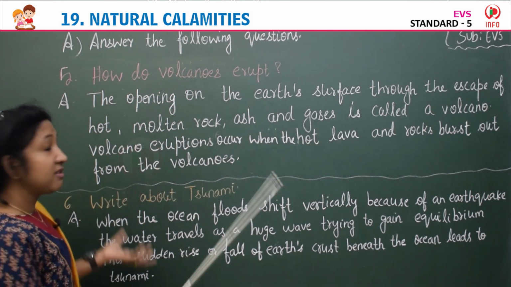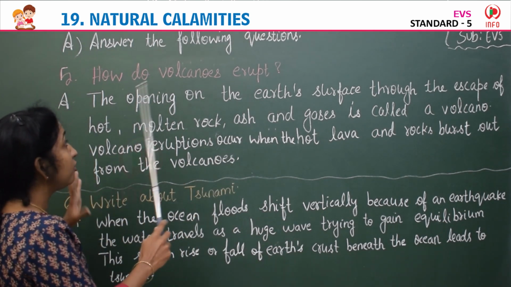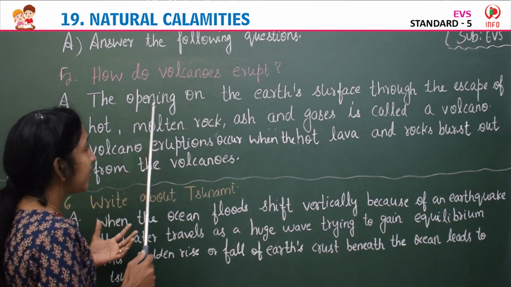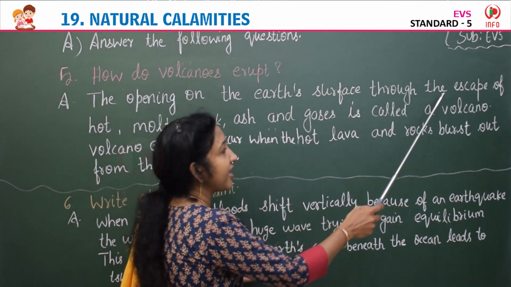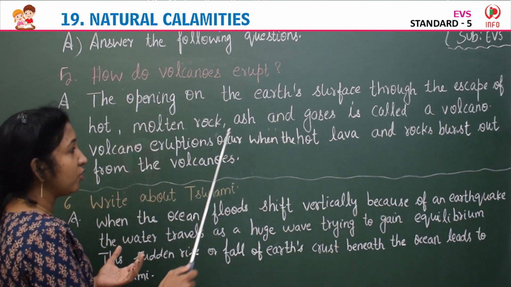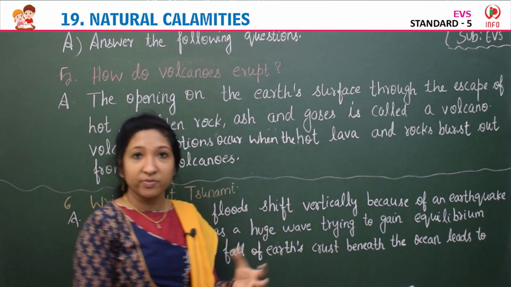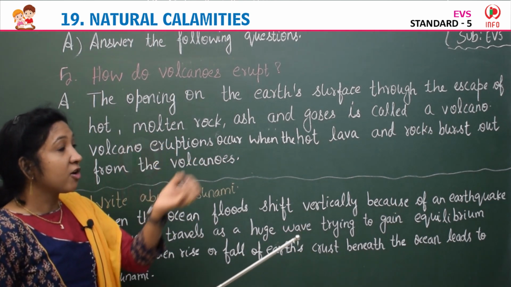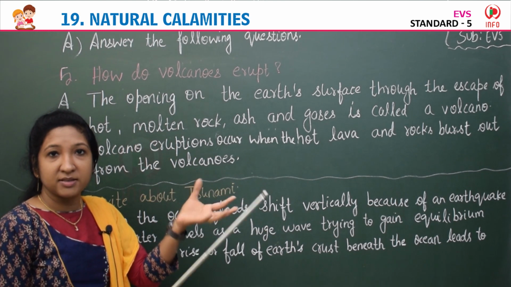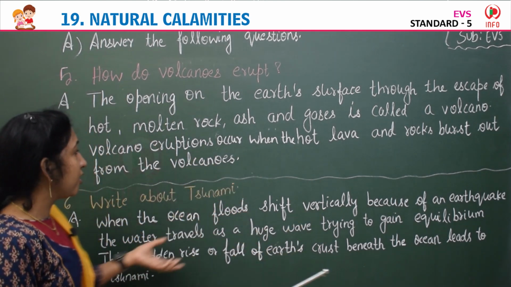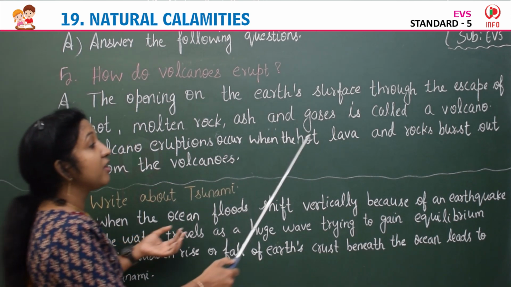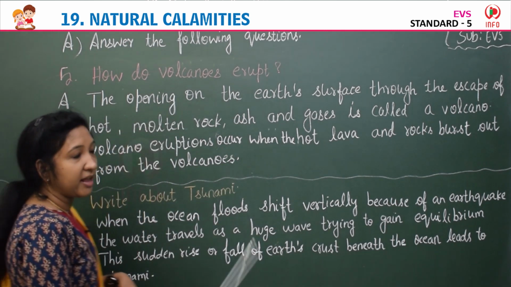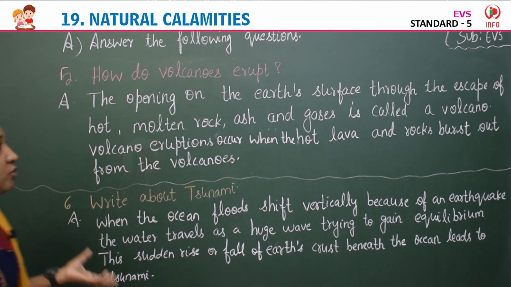Yes. So our next question is question number 5. How do volcanoes erupt? The opening on the earth's surface through the escape of hot molten rock, ash and gases is called a volcano. When the hot ashes or molten rock escape through the opening of the earth's surface, then it is called a volcano. Volcano eruptions occur when the hot lava and rocks break out from the volcanoes.